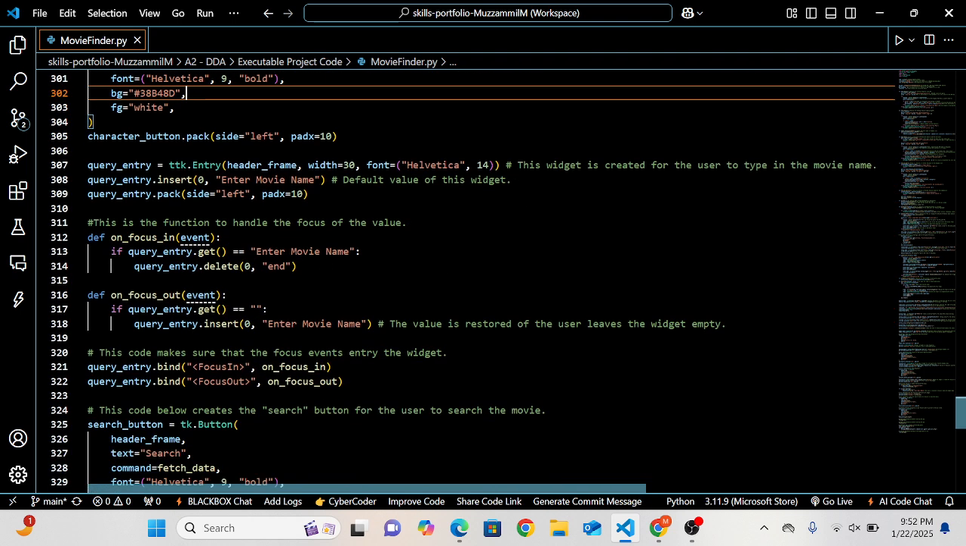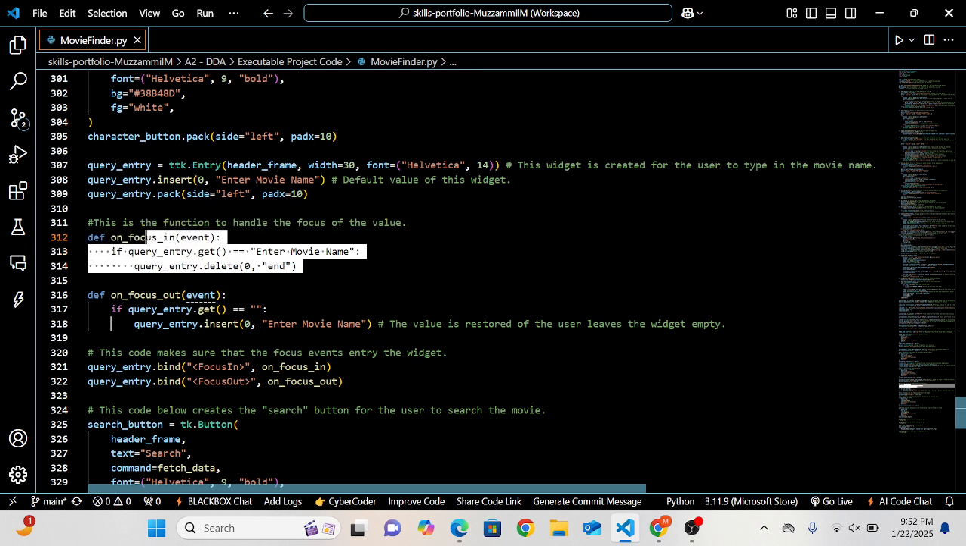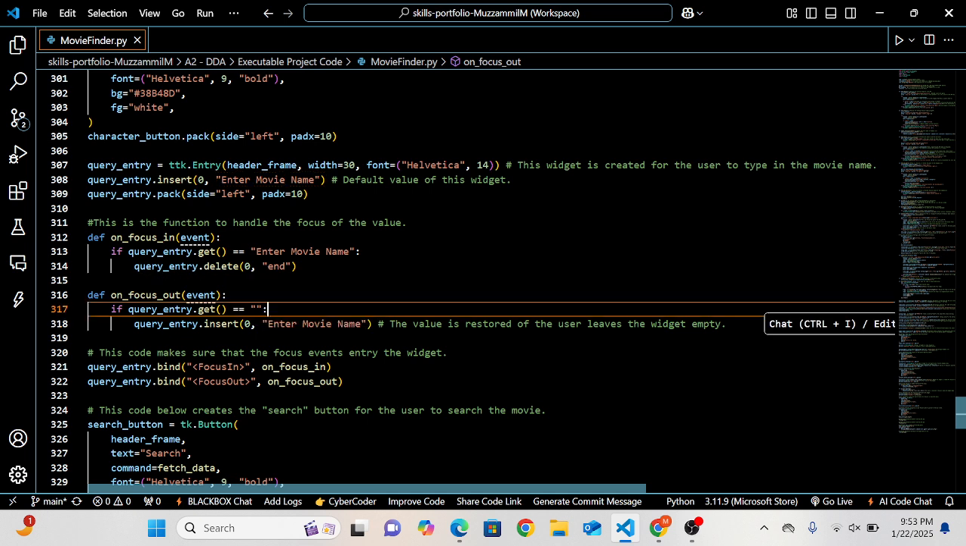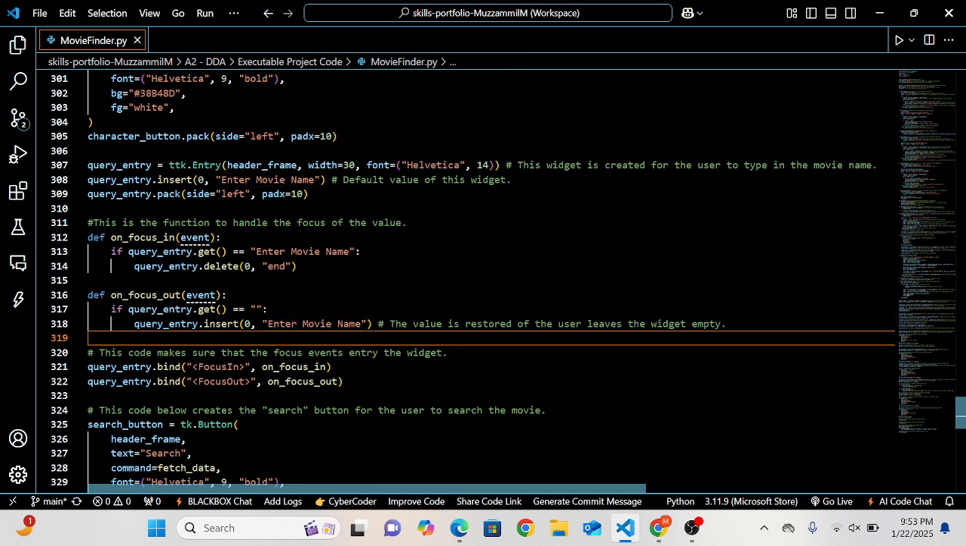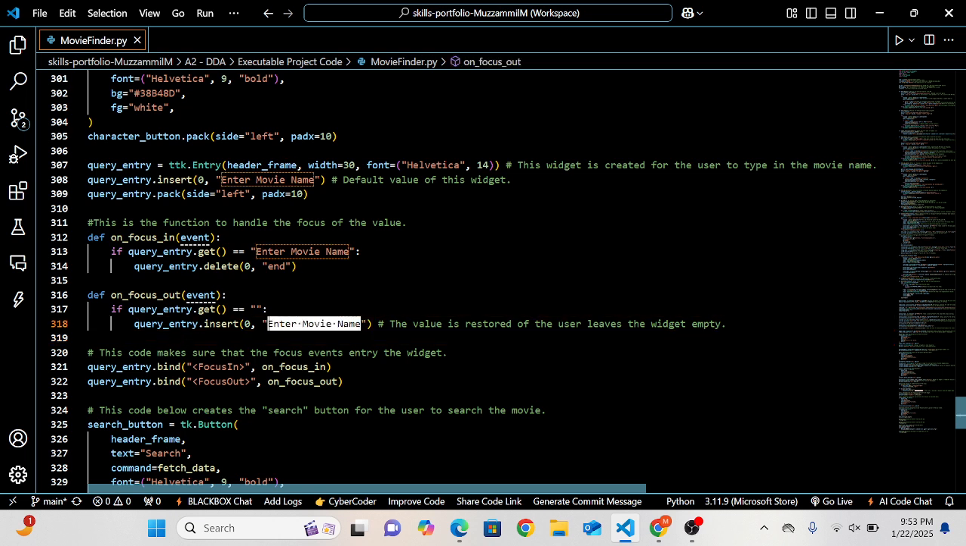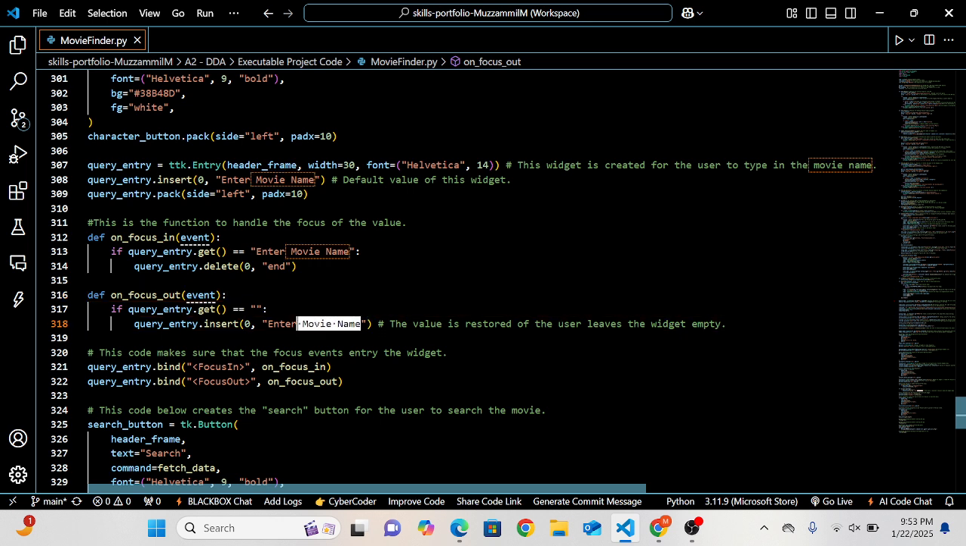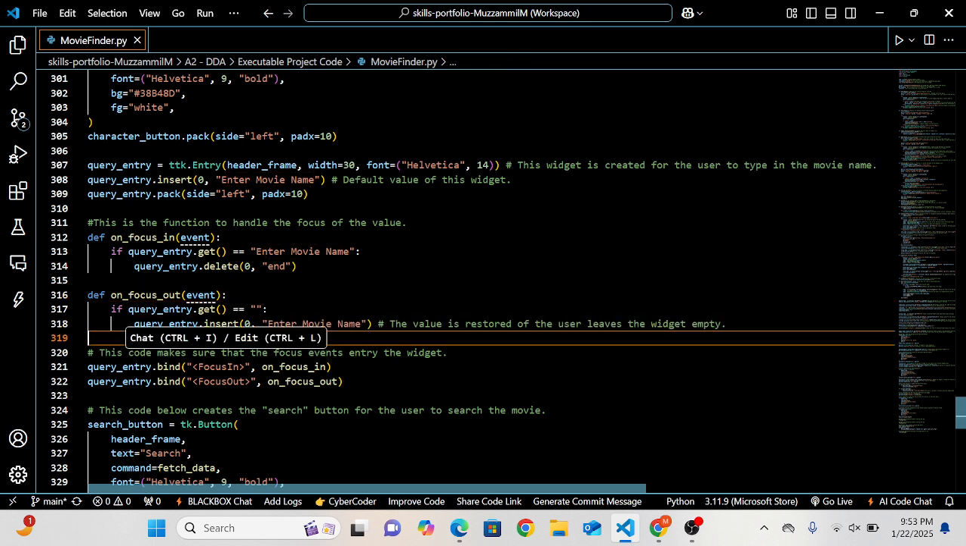Now this is the function to handle the focus of the value, focus in and focus out, or this whole set of code for entering the movie name. So by default, in the search bar, the text "enter movie name" will be written. Once a user clicks the search bar, this automatically goes away, and then it's empty for the user to actually search any movie name that he wants to.